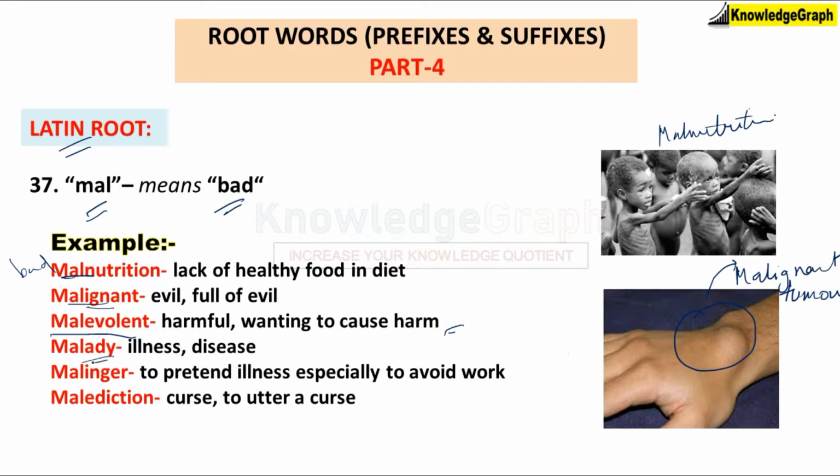Next word is malady. Malady means illness or disease. For example, malaria is a kind of serious malady. The next word is malinger. To malinger is to pretend illness, especially to avoid work. So the day you don't want to go to office and you just pretend that you are sick, this is the word for that. Next word is malediction, which is to curse, to utter a curse.